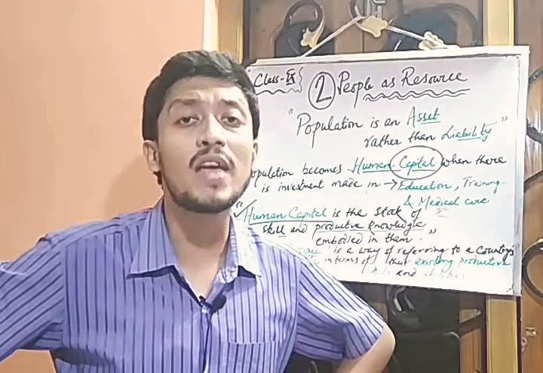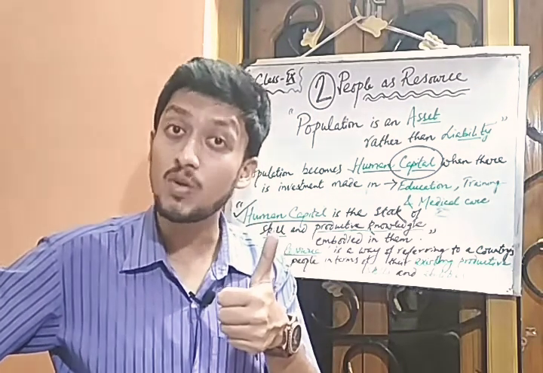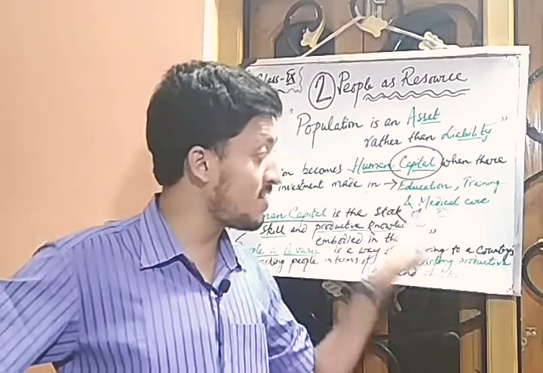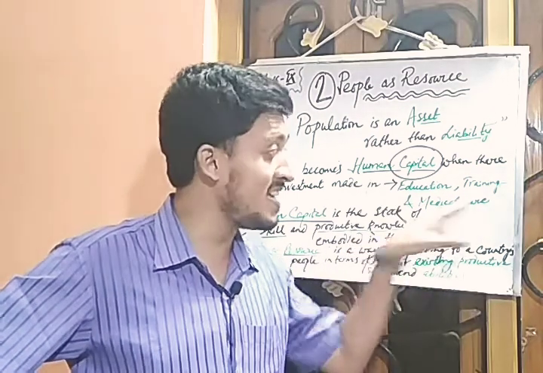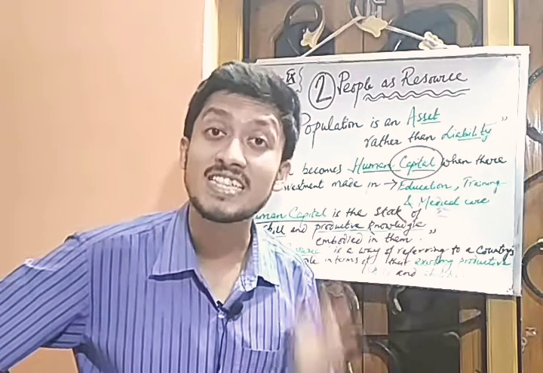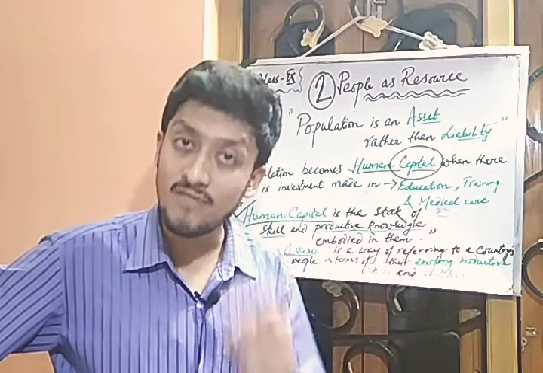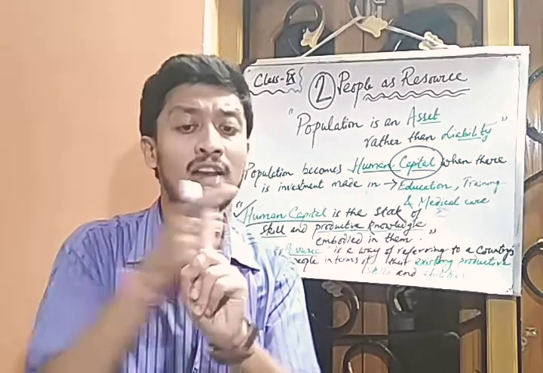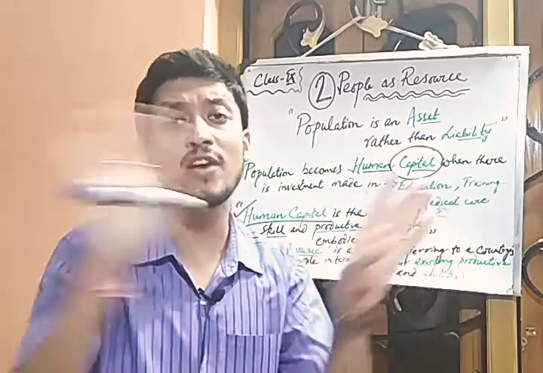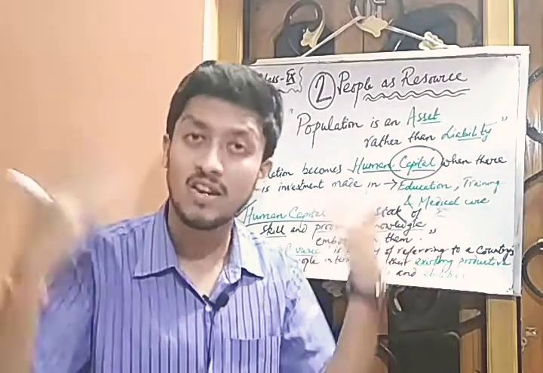You just need to invest in three things. You need to invest in education, you need to invest in training, as well as you need to invest in medical facilities, that is the health facilities. So basically a country needs to invest in these three parameters. One, if the country has many educational opportunities, then the country's population can easily acquire knowledge.